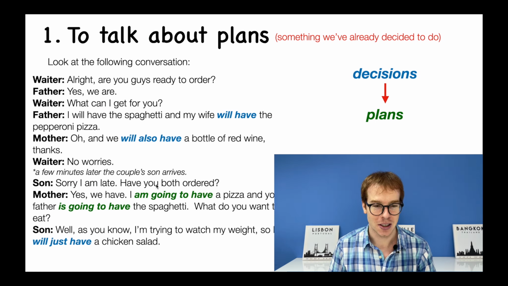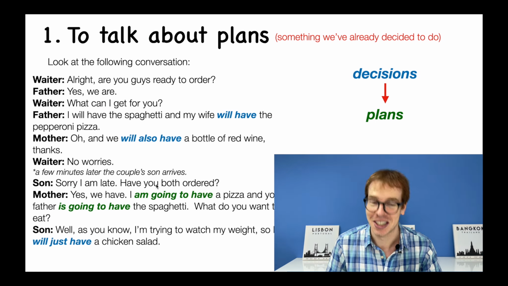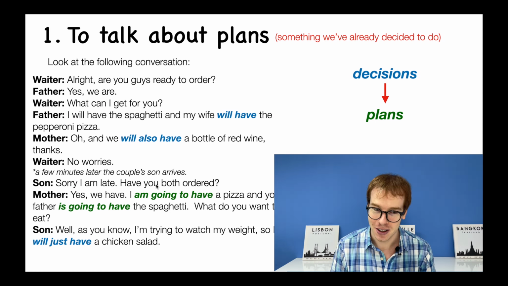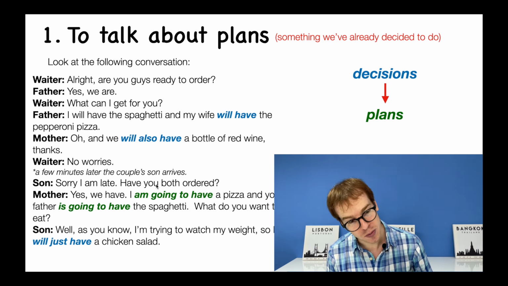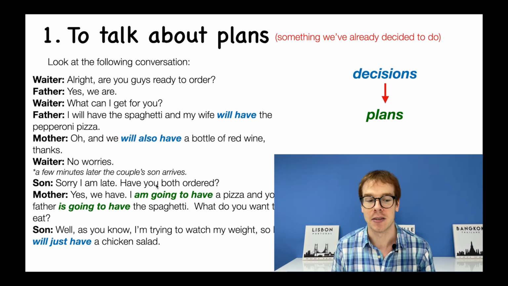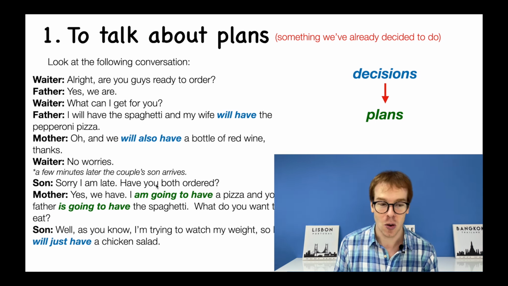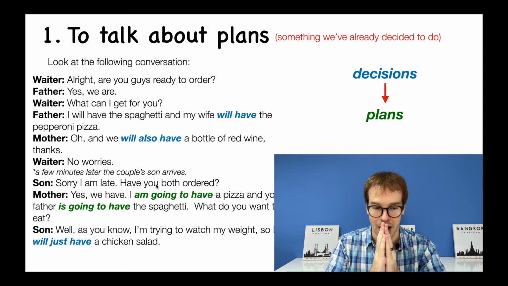Waiter: All right, are you guys ready to order? Father: Yes, we are. Waiter: What can I get for you? Father: I'll have the spaghetti and my wife will have the pepperoni pizza. Oh, and we'll also have a bottle of red wine, thanks. Waiter: Oh, no worries. And then a little later, the food will arrive.